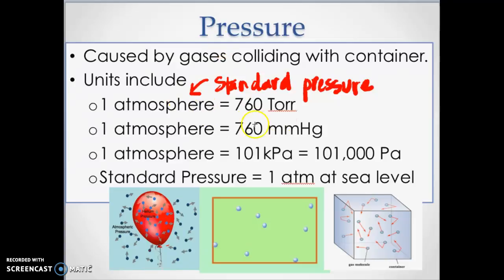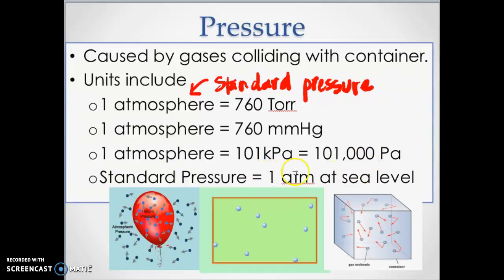However, sometimes chemists use the torr, and 1 atmosphere is equal to 760 torr, or 1 atmosphere is equal to 760 millimeters of mercury. Millimeters of mercury is another unit used in thermometers because thermometers have mercury in them, or they used to, the old school ones. 1 atmosphere is also equal to 101 kilopascals, which is equal to 101,000 pascals.